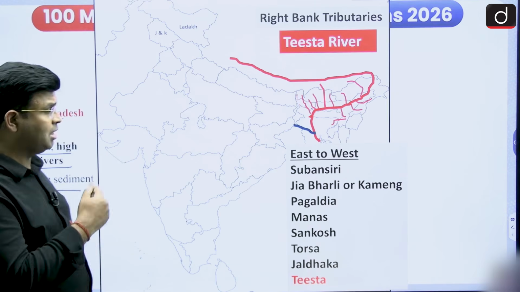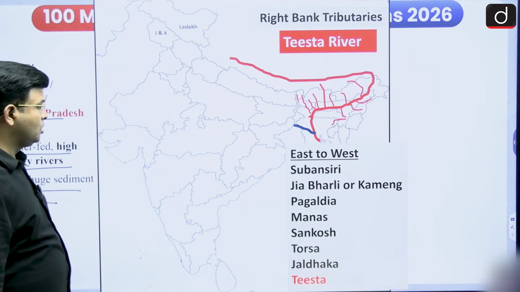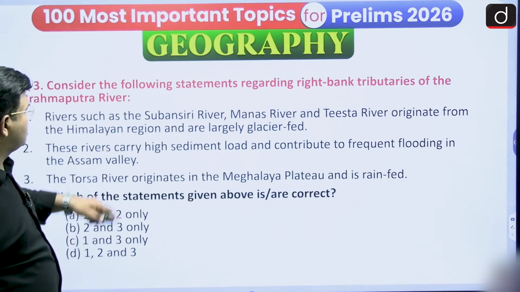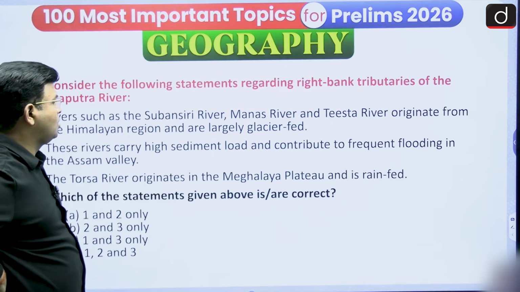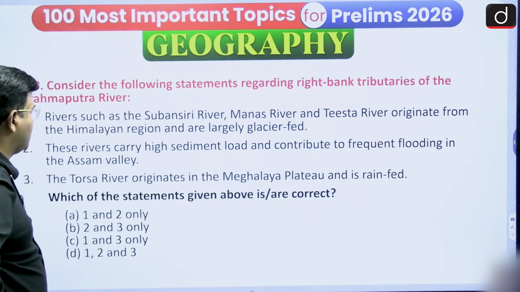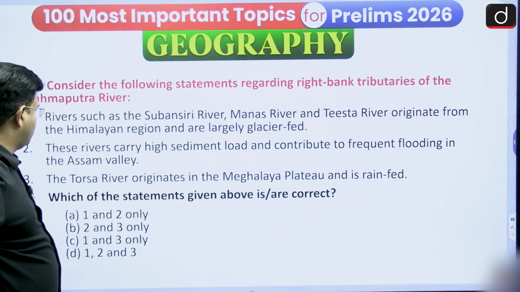By melting of the glacier they get the water also. So rivers such as Subansiri, Manas, Tista all originate from the Himalayan region and are largely glacier fed. You have to say whether it is right or wrong.